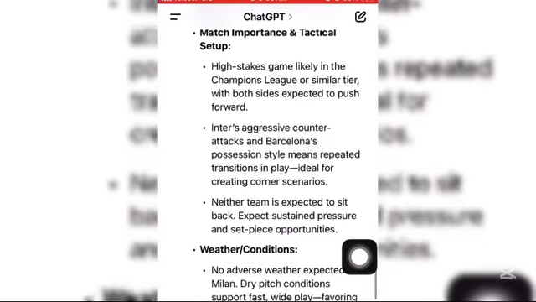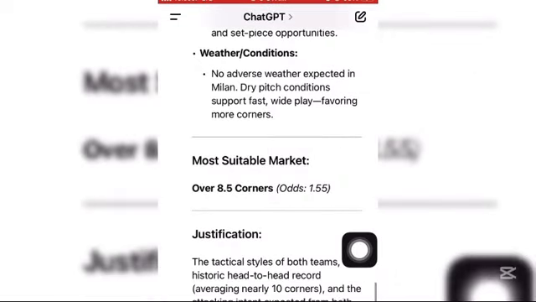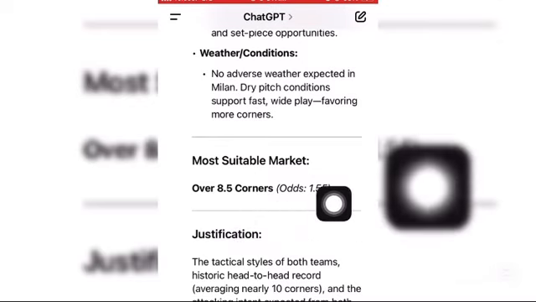So as you can see, they have given everything. They have even given us weather conditions. They are saying that no adverse weather is expected in Milan, dry pitch conditions, super fast, wide play, favoring more corners. So as you can see, this is the most suitable market, that is over 8.5 corners, with the odds of 1.55.